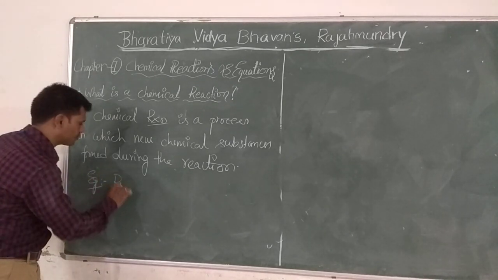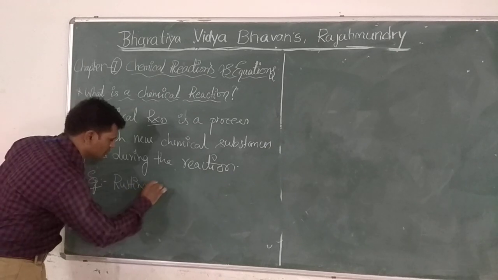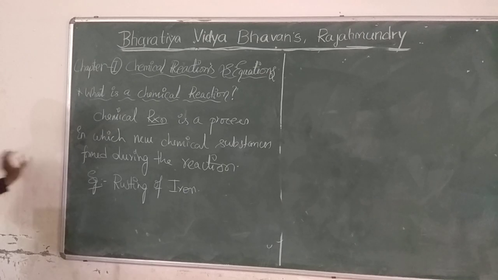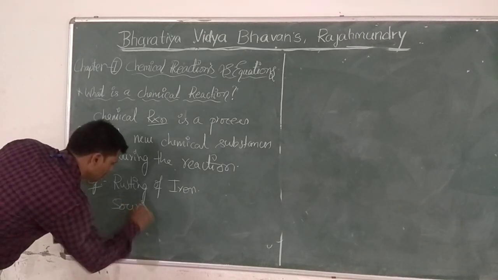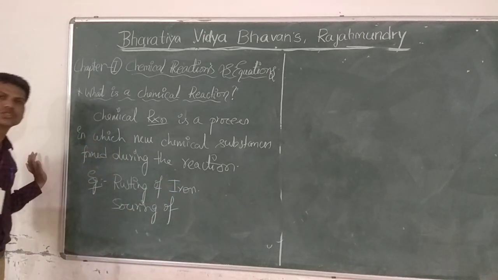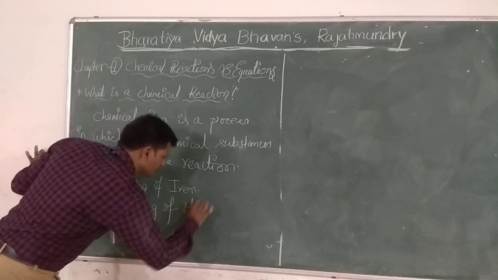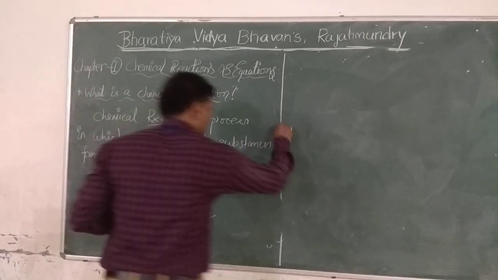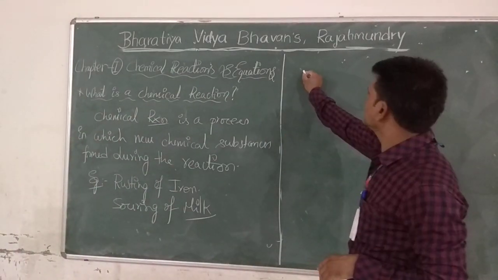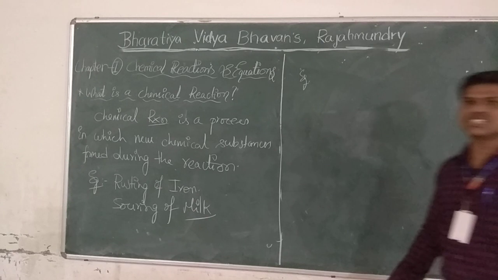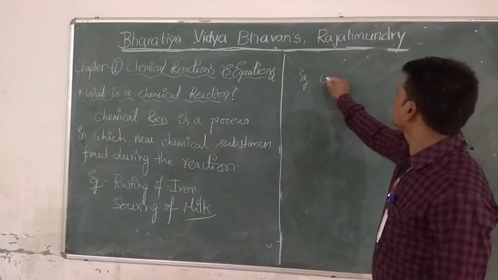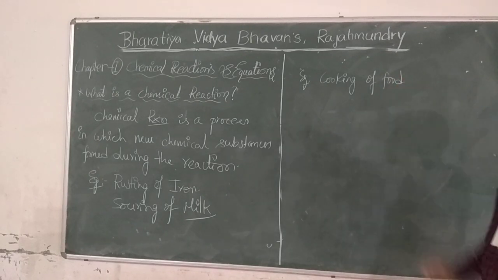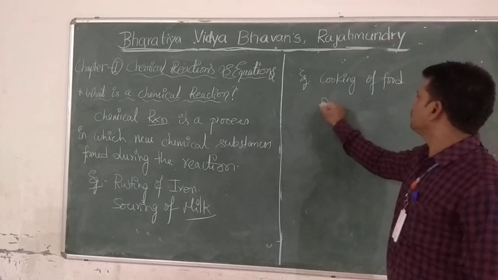Example: rusting of iron. Very important. Next, souring of milk. We can give so many examples for chemical reaction. And another one is digestion of food or cooking of food. Next, digestion of food.